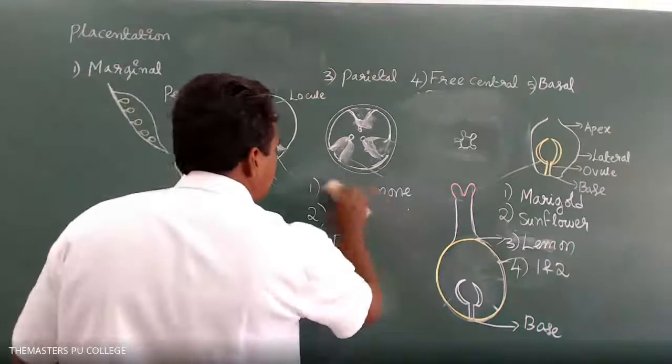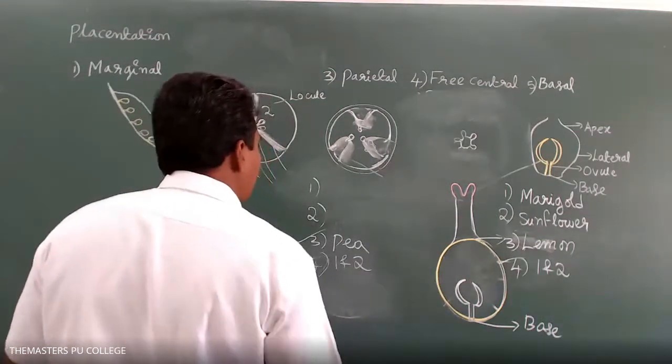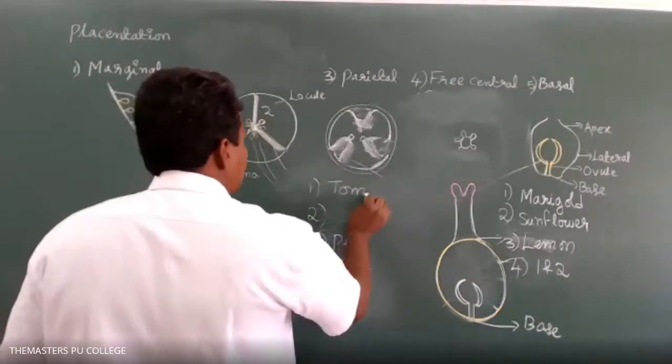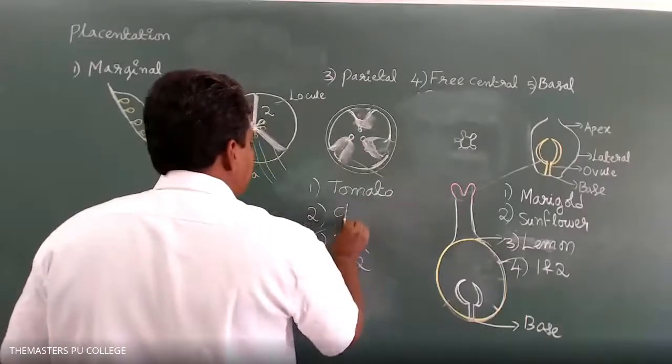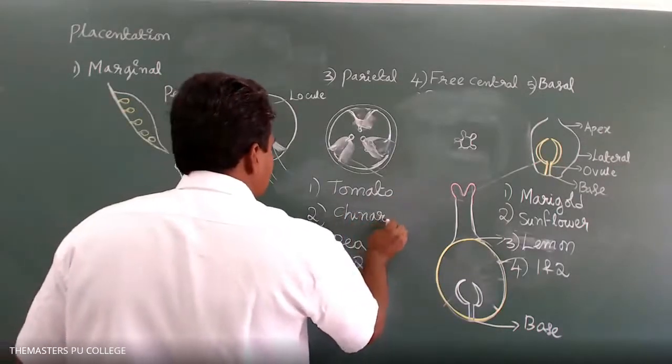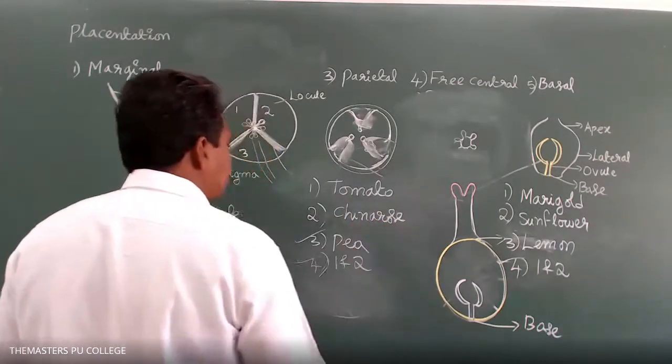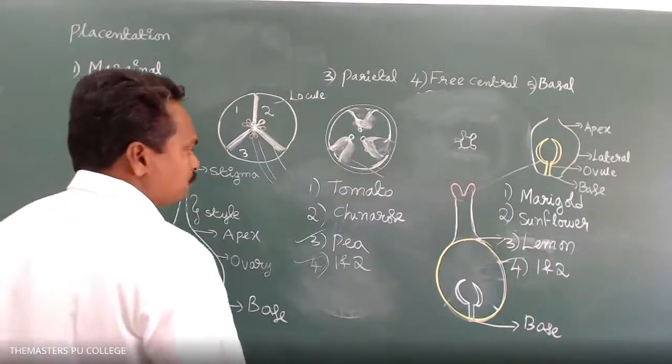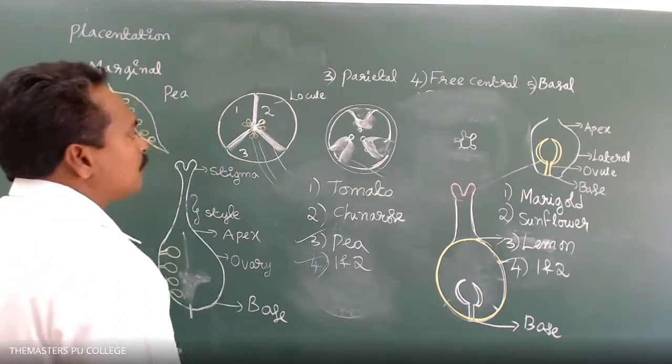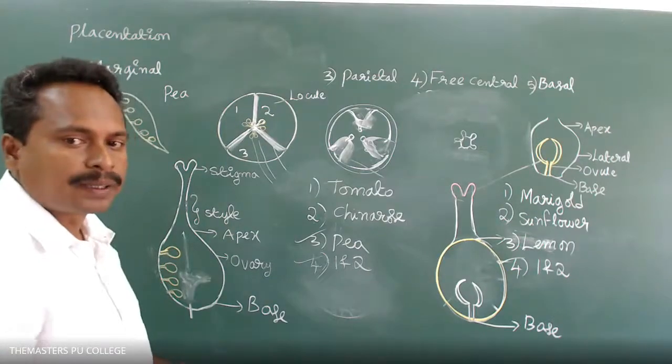Axial placentation is seen in: option 1 is tomato, option 2 is China rose, option 3 is pea, option 4 is 1 and 2. Axial placentation is seen in option 4, 1 and 2. Very good.